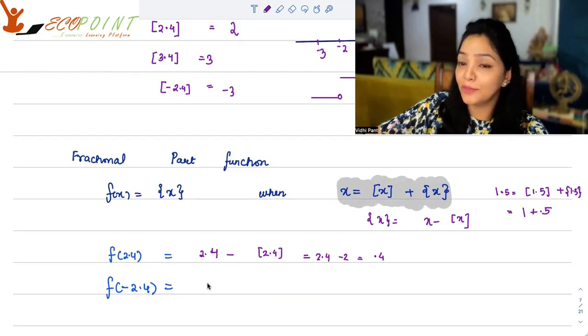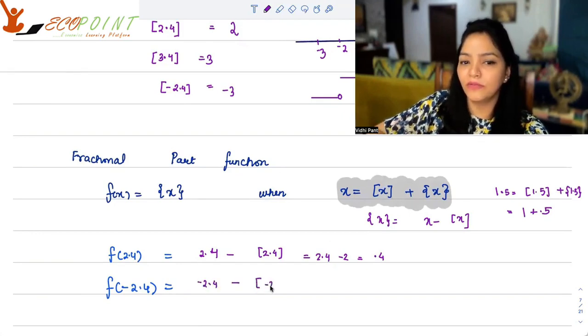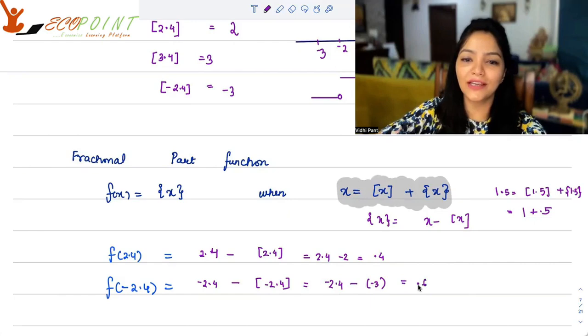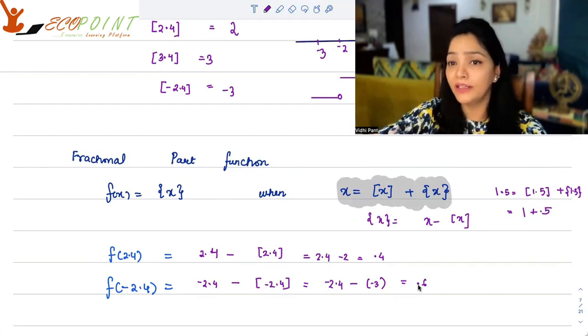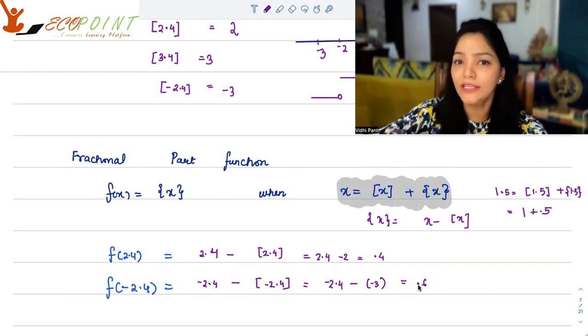What if the number is minus 2.4? What is the fractional value? So minus 2.4 minus the greatest integer of minus 2.4. Now the greatest integer of minus 2.4 is minus 3. So minus 2.4 minus (minus 3), that will give you 0.6. So the fractional part is this time 0.6. Okay, so the fractional part function gives you a positive fraction between 0 and 1. And that's how it is generally defined using the greatest integer function.